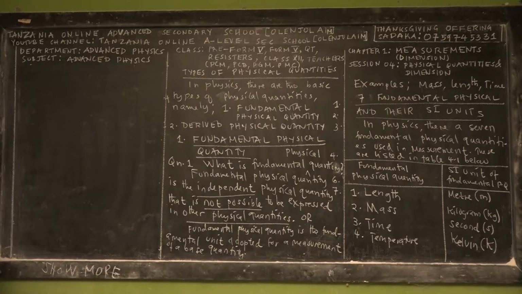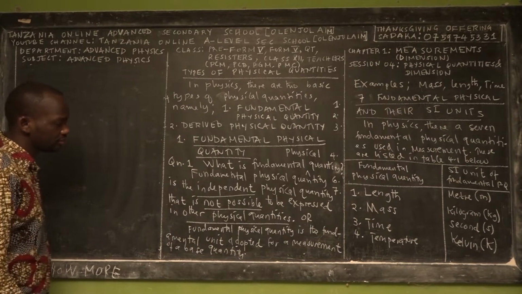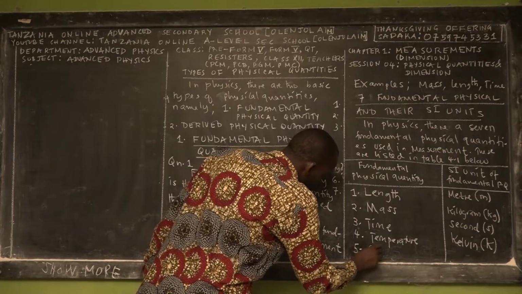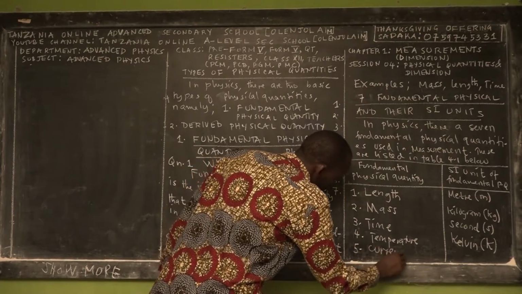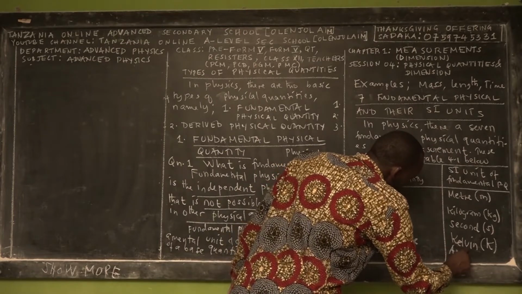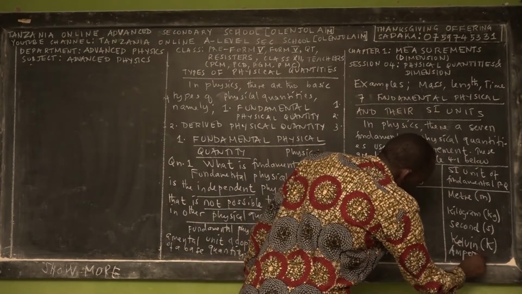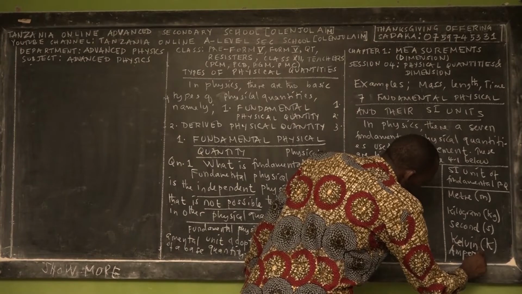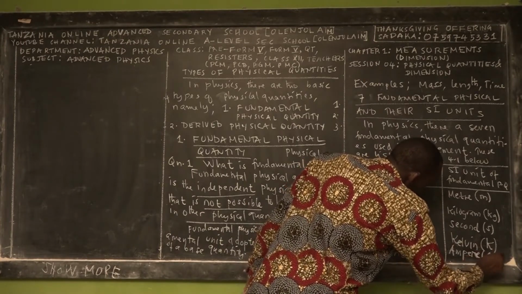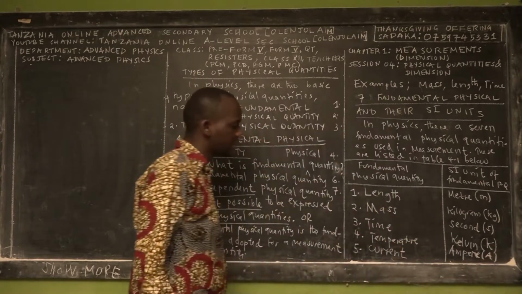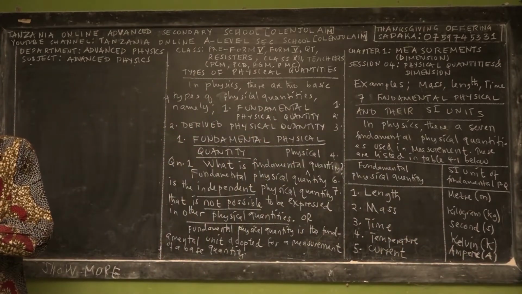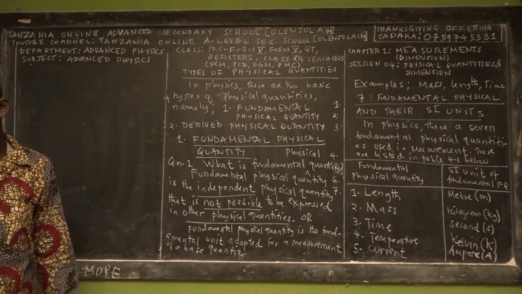So the fifth fundamental quantity is current. The SI unit of current is called the ampere. So you cannot express current in other physical quantities. The symbol for the ampere is capital letter A. Okay? So it's current, or electric current.